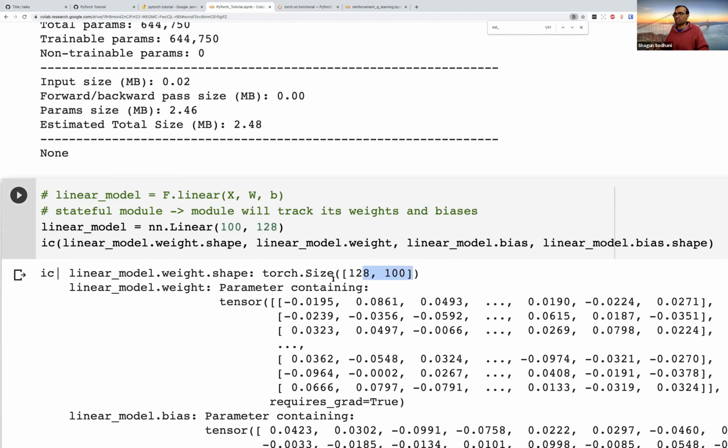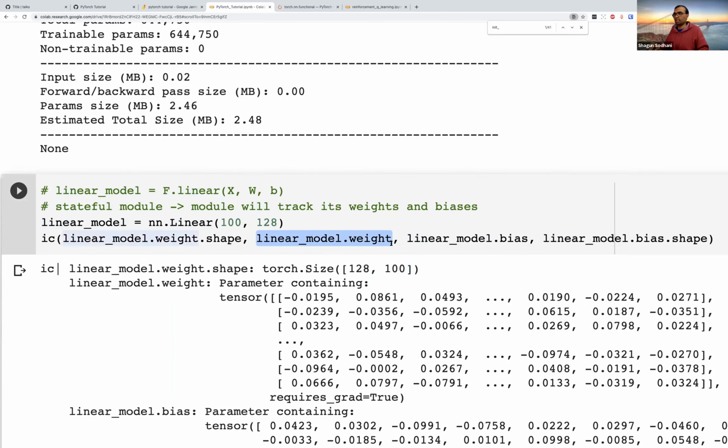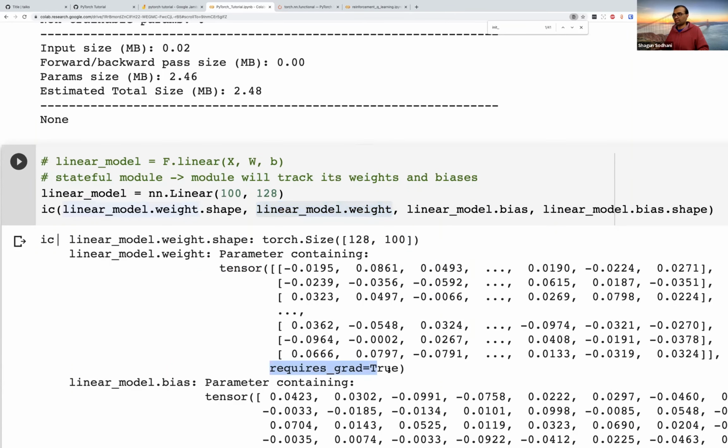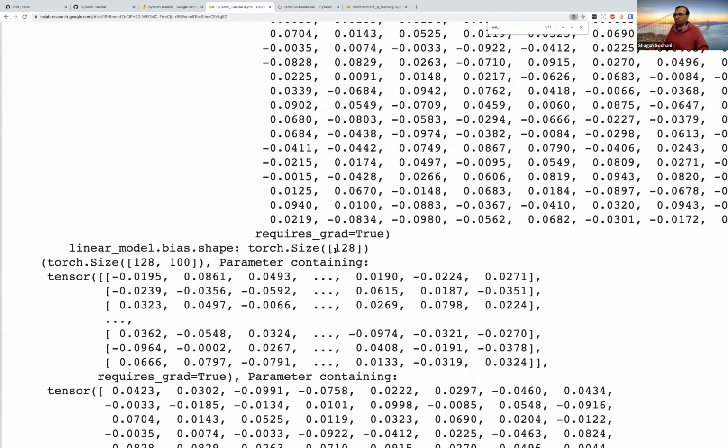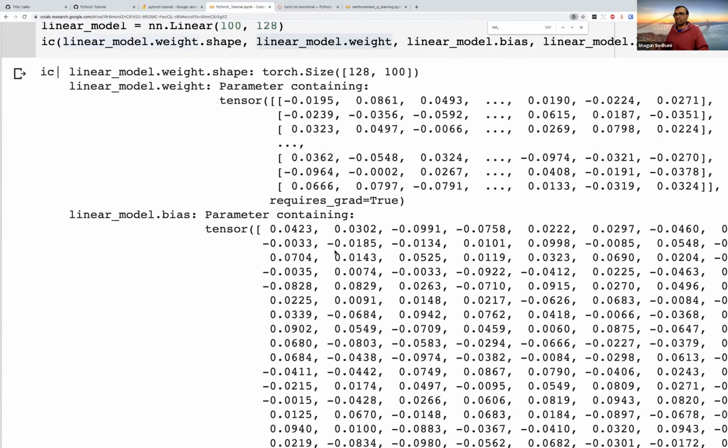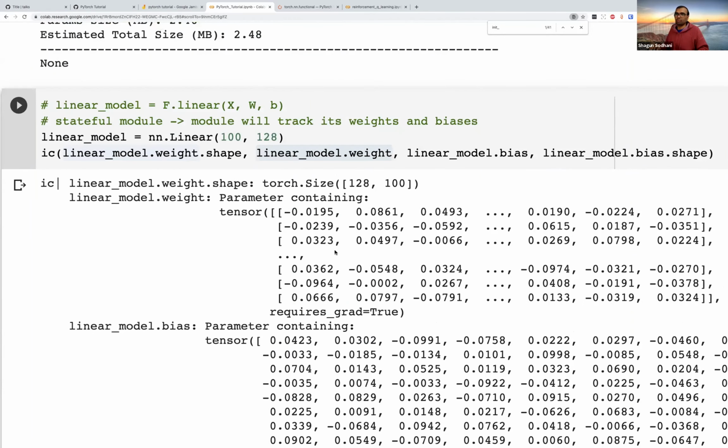The second thing that you see is when I print linear_model.weight, it is a tensor which is tracking its gradients on its own. If you remember earlier, I said that when we are making these weights and biases, we have to do requires_grad equal to true. But now when you're using these stateful models, you do not have to do those things. The model would take care of these things. Similarly, I've got the bias parameter, which also is tracking its gradients, and the shape and everything else comes out nicely. So the benefit of using stateful modules is you do not have to take care of weights and biases on your own. The model is containing them. Does this make sense?